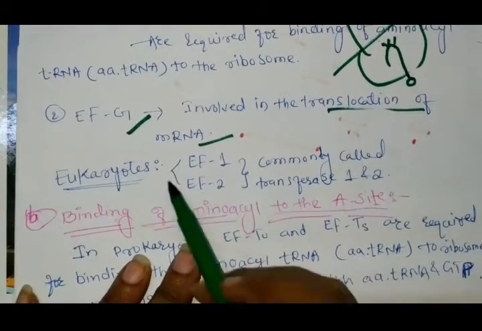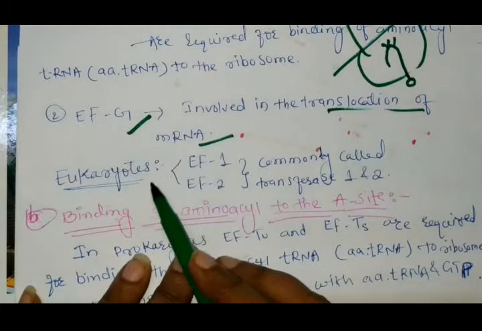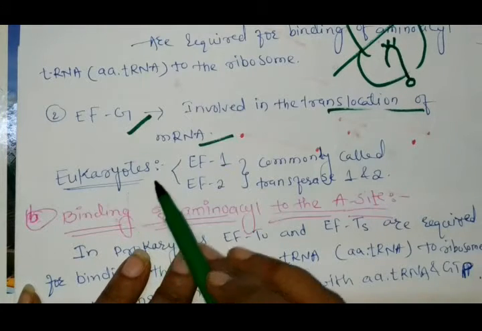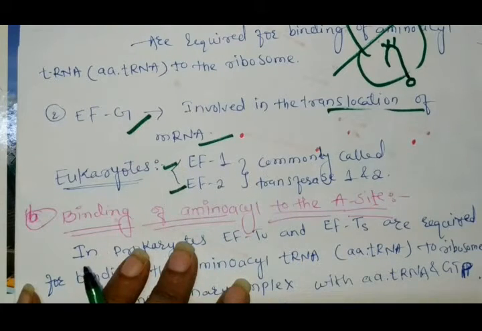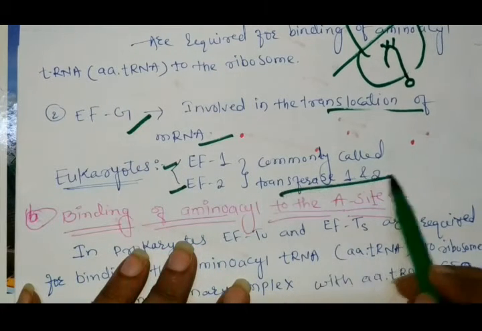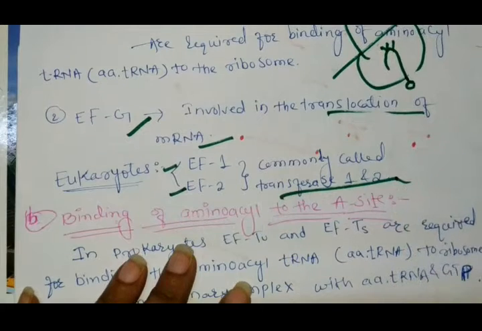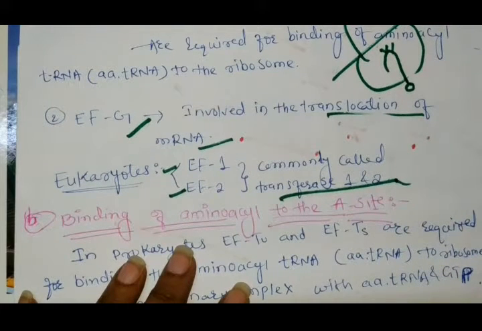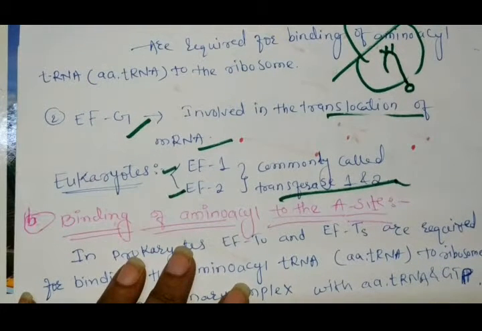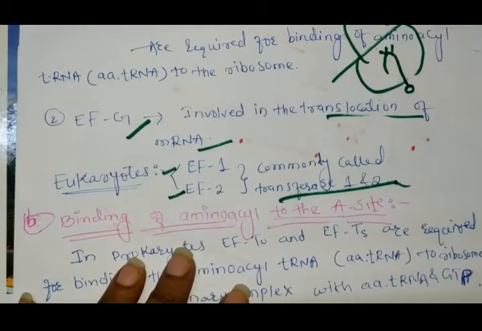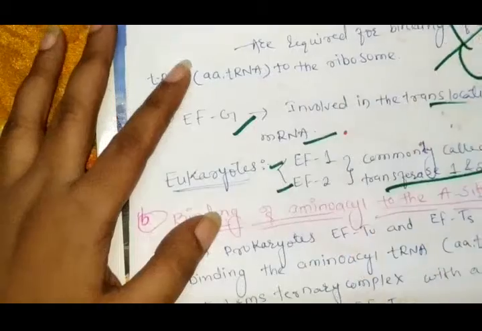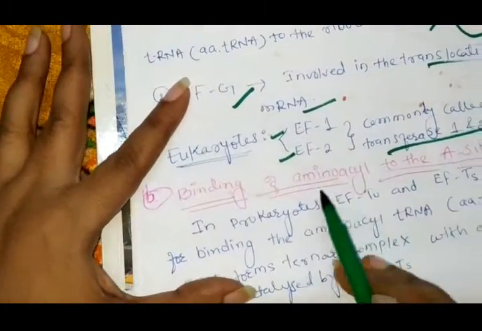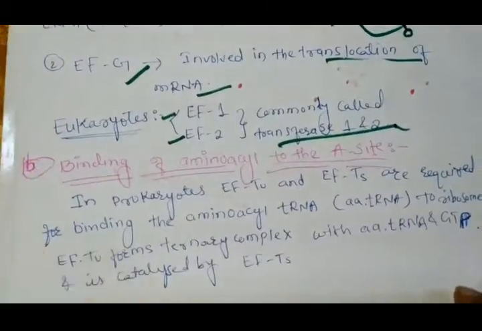Now the second one is the eukaryotic animals, and in eukaryotes, EF1 and EF2 elongation factors are present, which are commonly called transferase 1 and 2. These elongation factors help in the binding of the amino acid to the A site of the ribosome. Now how they get bound, we will see in detail. First of all, the binding of the amino acid-tRNA to the A site.